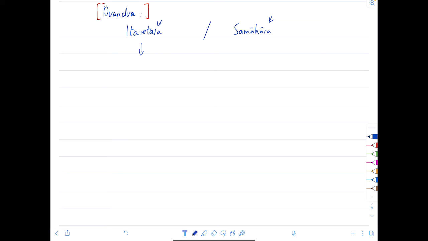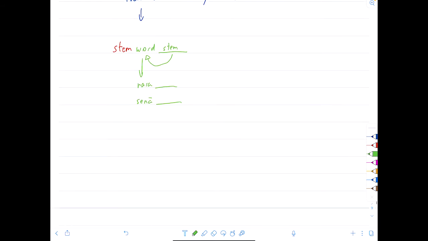So let's do a revision of the formula. It goes like this. Stem, that's word 1. So all words except the last are stems. The last one has a stem according to the last word. If the last word is Nara, then the stem will take the Nara paradigm. If the last word is Sena, then the stem will take the Sena paradigm. In other words, the ending always takes the paradigm of the last word, irrespective of all of the words before it.